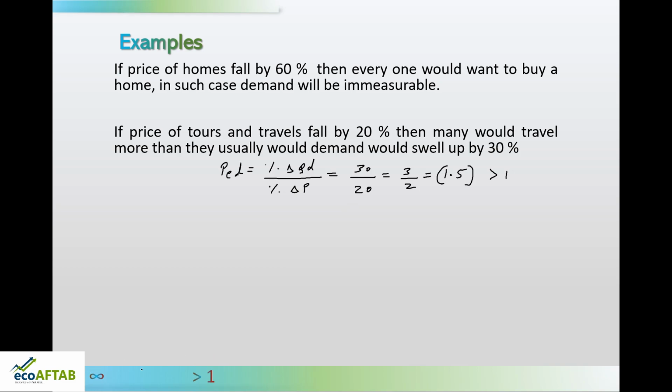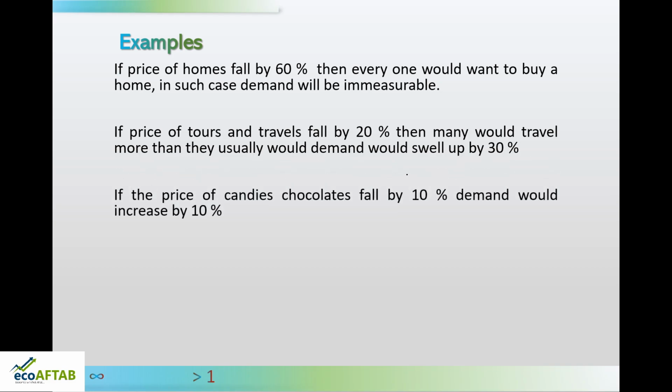So this becomes our second reference point of elasticity, that is, more than 1. First one infinity, second one more than 1. Now we understand why it is more than 1: when we calculate percentage change in quantity demanded divided by percentage change in price, whatever value we get, if the value is more than 1, it is one particular reference point. Moving ahead, if the price of candies, or you can say chocolates, falls by 10%, demand would increase by 10%.